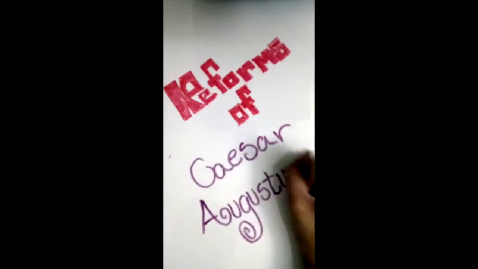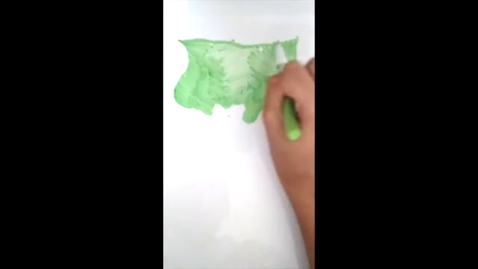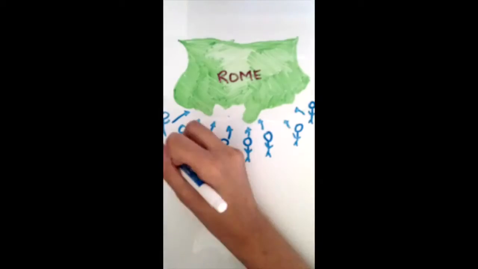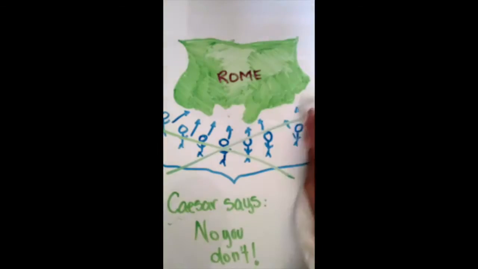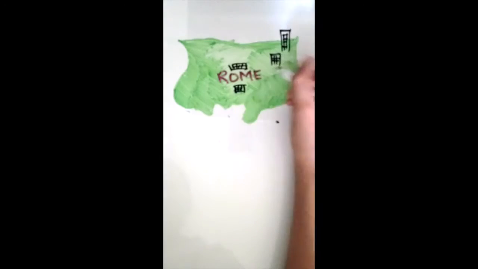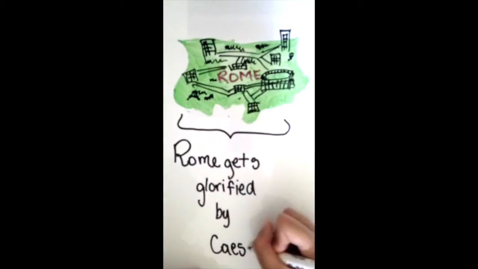Next, we will look into the reforms of Caesar Augustus. During the time before Caesar Augustus reigned, Germanic tribes and other tribes living around the border invaded Rome. As ruler, Caesar decided he should secure the frontier. Next, Caesar worked on improving the inside of Rome. He glorified it and made it better than before.